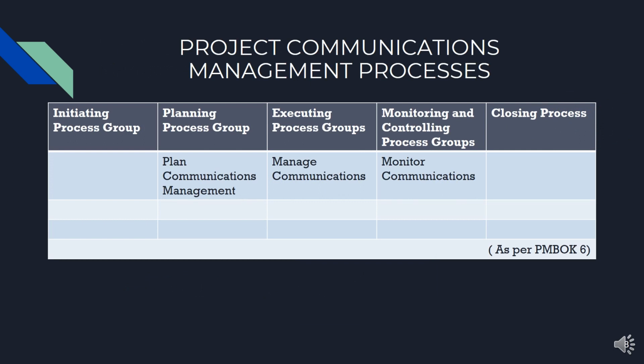So now understand the processes under the project communication management. Overall, there are three processes in the project communication management: one in the planning process group, one in executing process group, and one in monitoring and controlling process group. In planning process group, we have the process which is plan communication management. In executing process group, we have the manage communications. And in monitoring and controlling process group, we have the monitor communications.